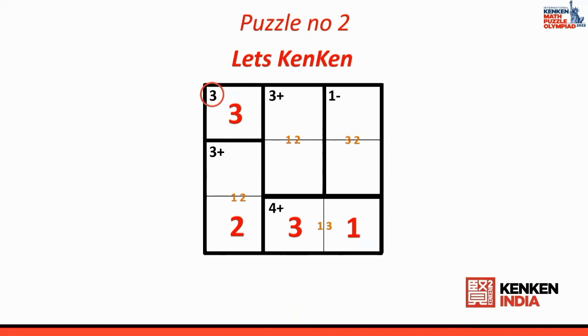So I put 1 here, then I put 1 here. Okay. Because this 1 cannot come here. So I put 1, then I put 2 here. Then if you look at the last cage, okay, what is the missing number? 2 is missing, and next one is 3 is missing.